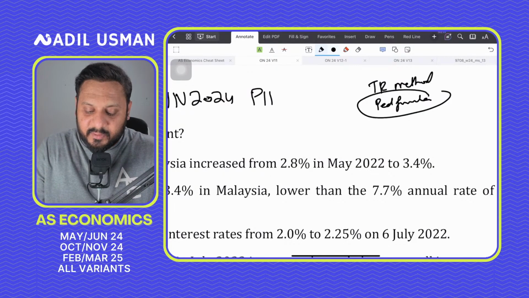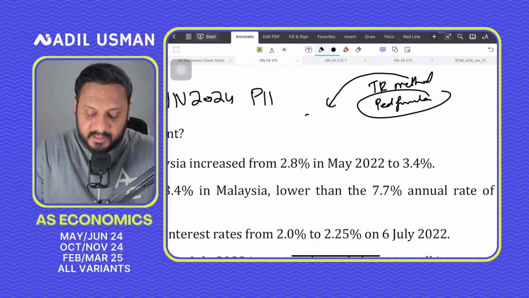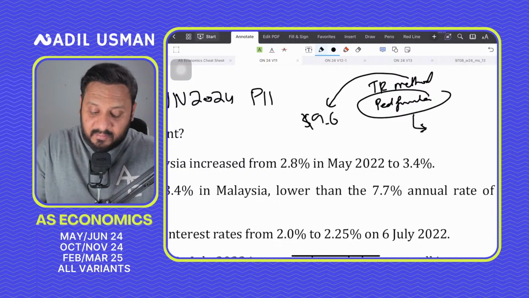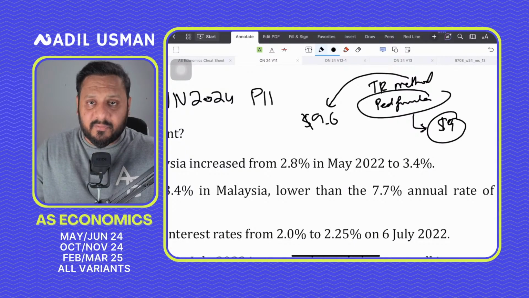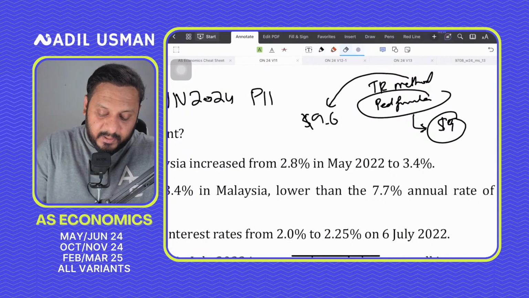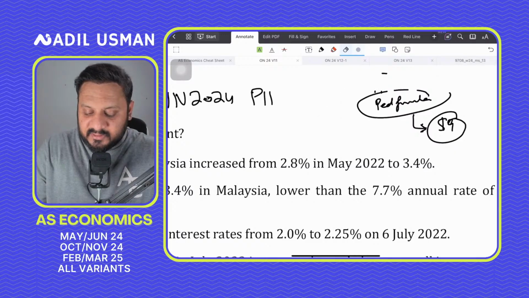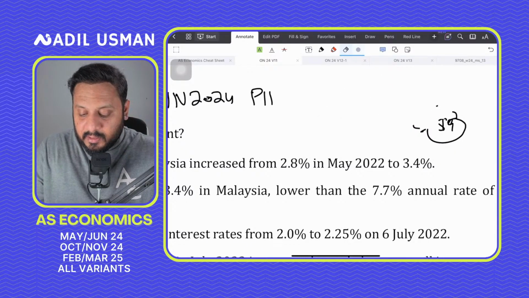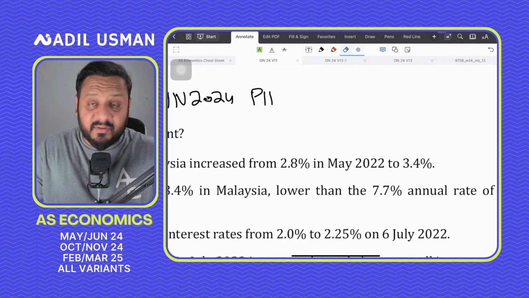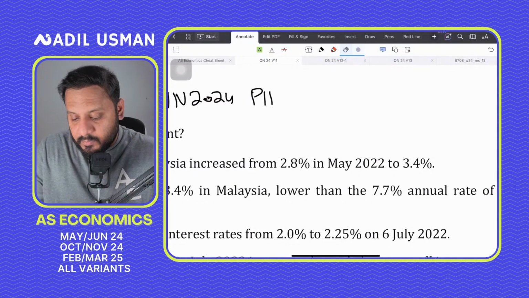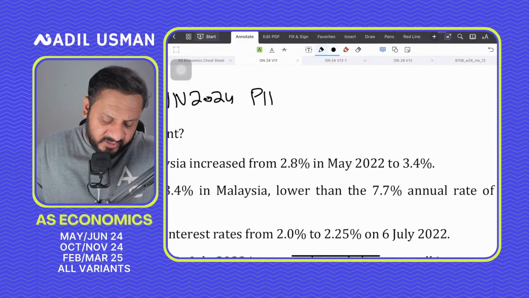For example, when we were using the TR method, we were getting a price of $9.6, but when we were applying the formula and calculating the change in price, we were getting a price of $9, right? So $9 is the right answer from the CI perspective. But usually when we get MCQs, we have discussed a lot of MCQs from the total revenue method, right? So which year was that question?